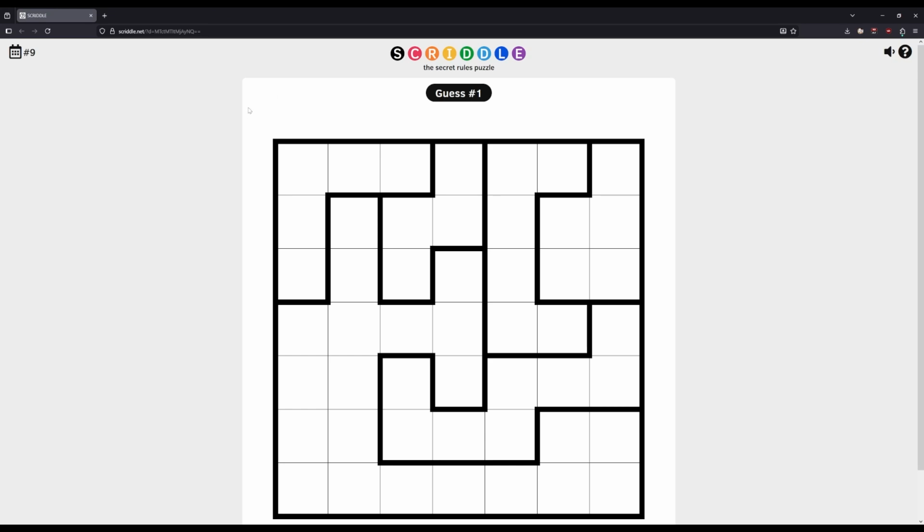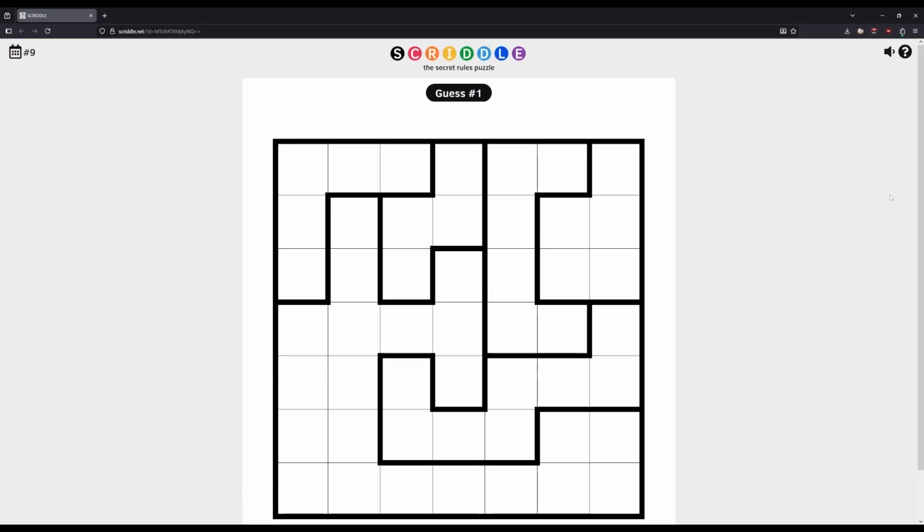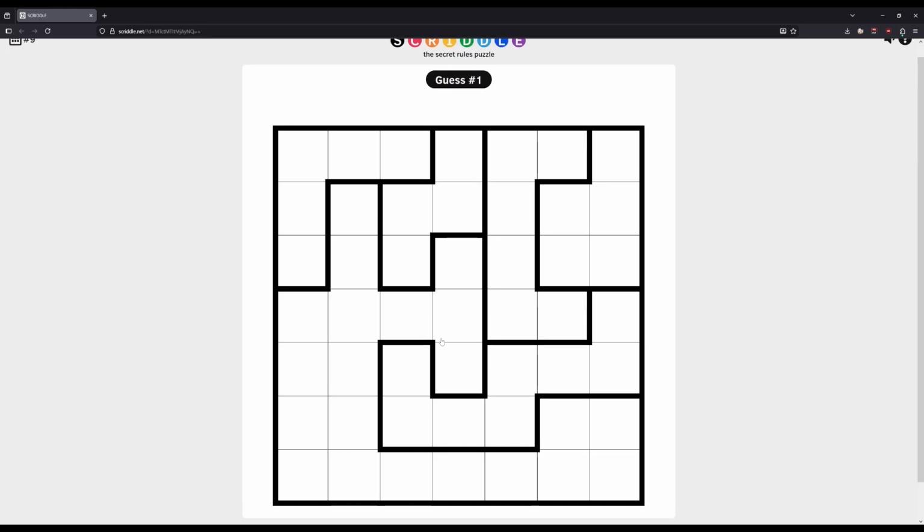Let's have a look. So what have we got? Well, this is a 7 by 7 grid. 7's interesting. It's not a super big number. It's an odd number, so there's a middle line, which might be significant. And it's broken up by these lines, which are subdividing it into, so this has like 5 in, this has 4, this has 5, this has 6, this has 8, and I'm not going to count how much this big one has. There are some of these sections that are the same size, so it's not like they're unique or anything like that.